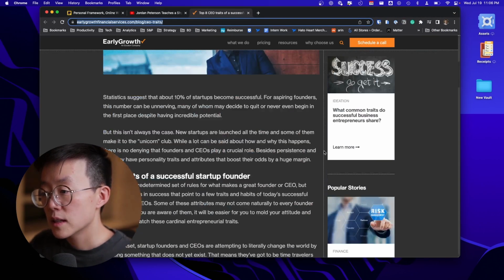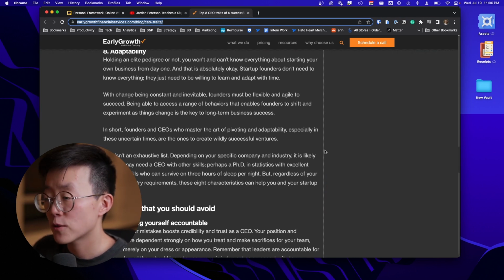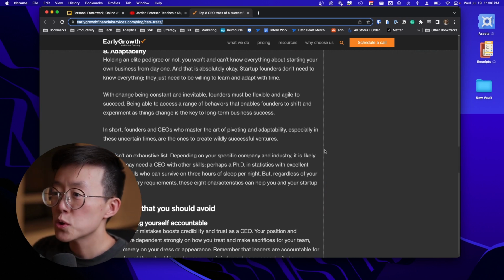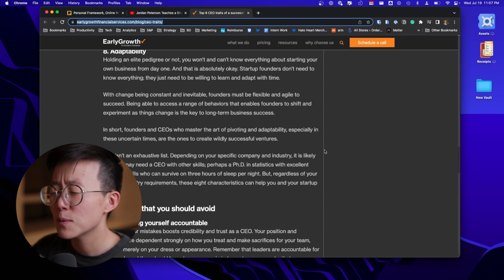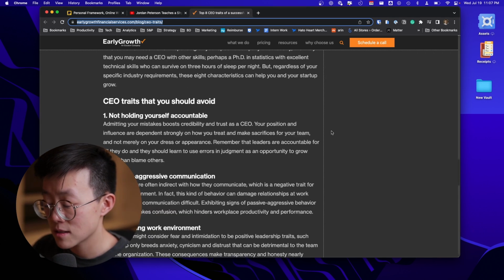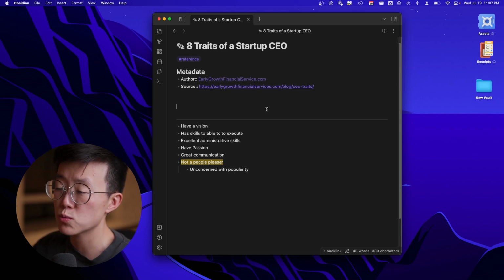So this is not a short article, but one thing that I have learned from using this kind of system for a couple of years now is that you should only keep the things that are really valuable to you. You don't have to hoard information because you're not going to have a lot of time to revisit everything. Just keep what is resonating with you, and you would have more chance to go back and review them. And as always, you should summarize a couple of permanent notes that are most relevant to you.